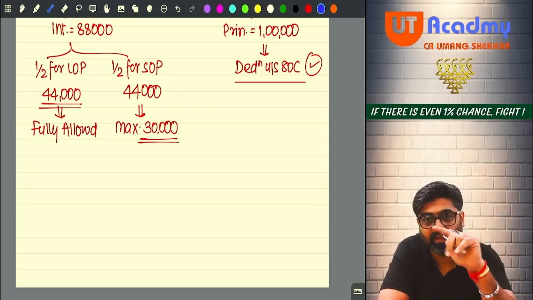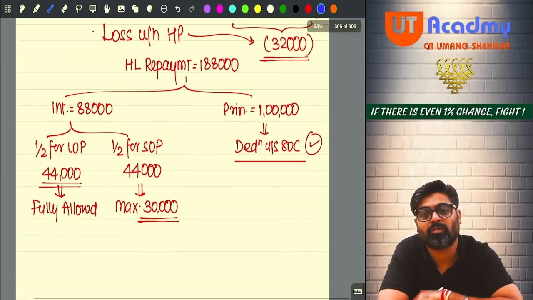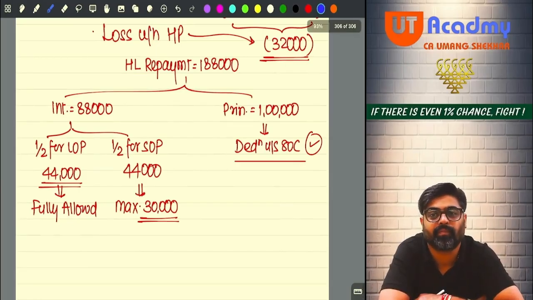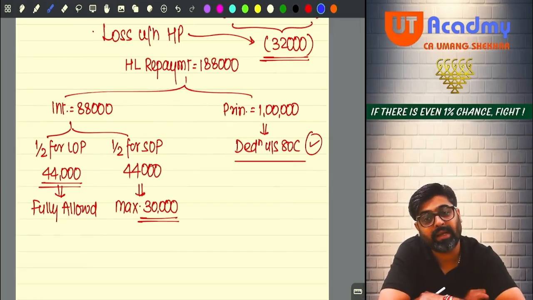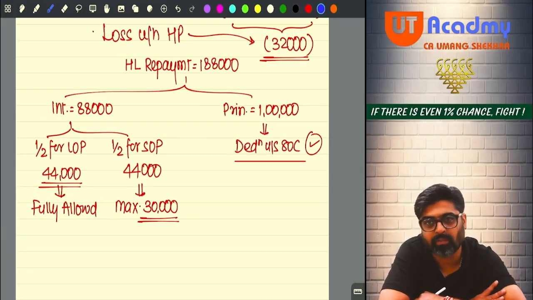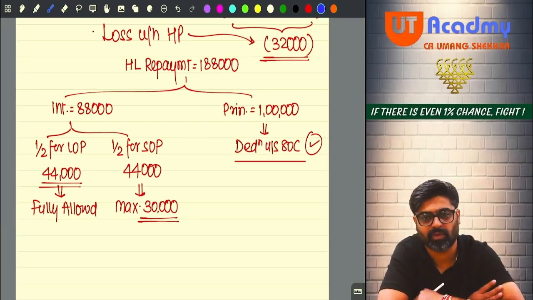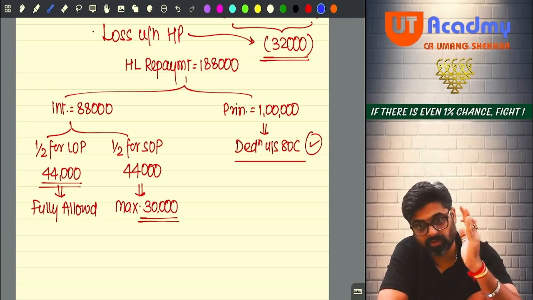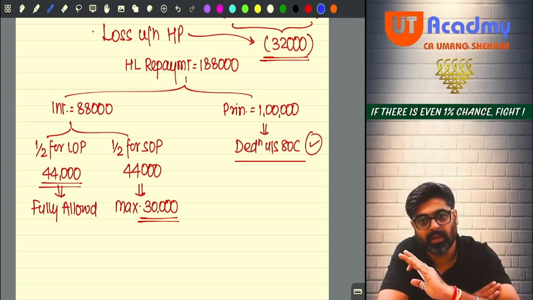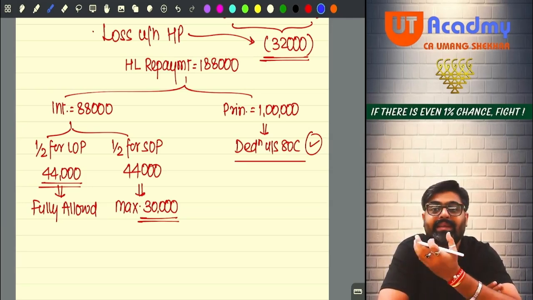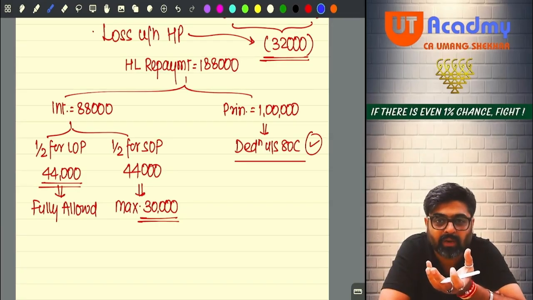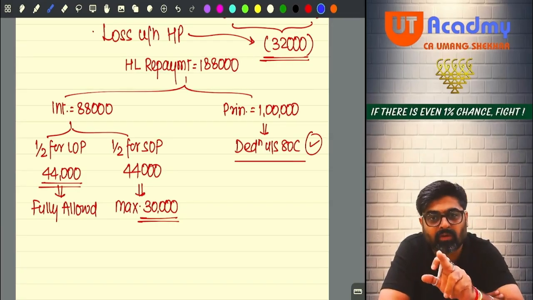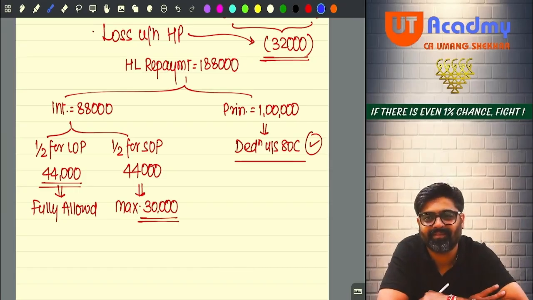But wait, here the entire principal was also not allowed. Because have you shown your entire property under the house property head? No, only half property you have shown. So for the half property which you have shown under the head house property, the principal amount relating to that, only 50,000 you would have claimed under 80C.